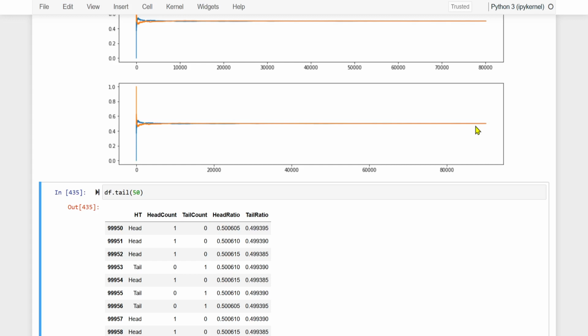That means that as the number of experimentations has increased drastically, we are getting heads and tails almost the same number of times. This is the concept of the law of large numbers.